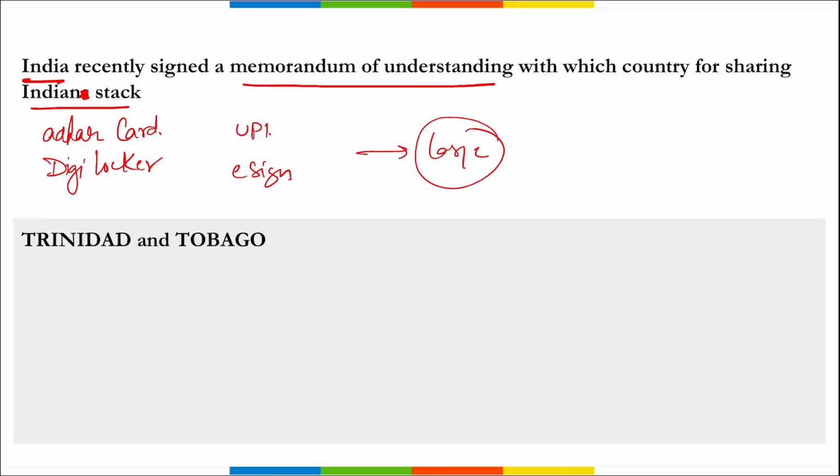We know that India has the largest population in the world. So how can we deal with such a large population? For that, Indian Stack has been one of the best segments that we implemented so that we were able to tackle it. India recently signed a memorandum of understanding with Trinidad and Tobago so that they will also be using the Indian Stack now. Indian Stack is a collection of open APIs and digital public goods that aims to facilitate identity, data and payment services on a large scale.